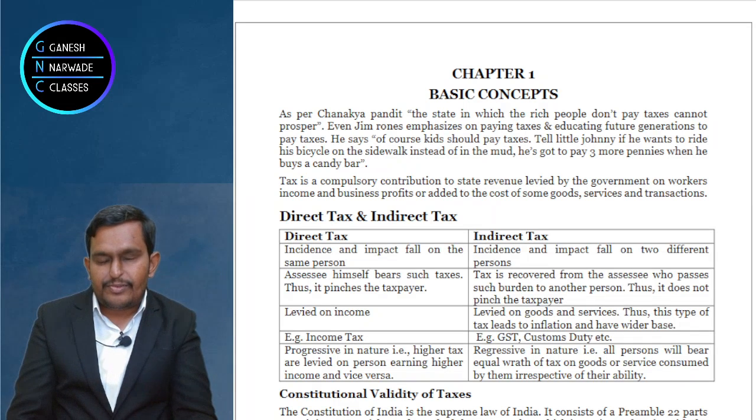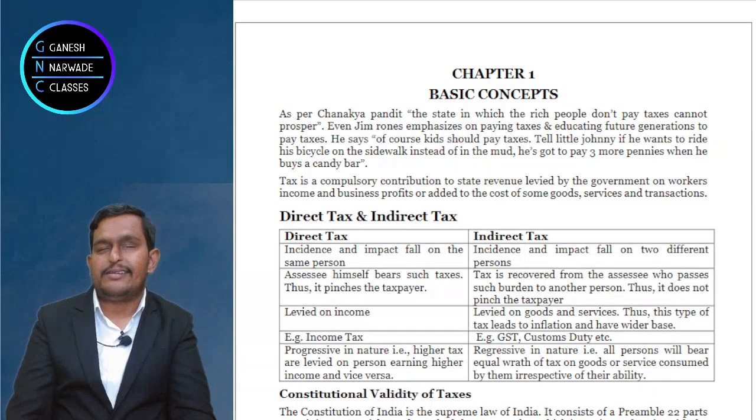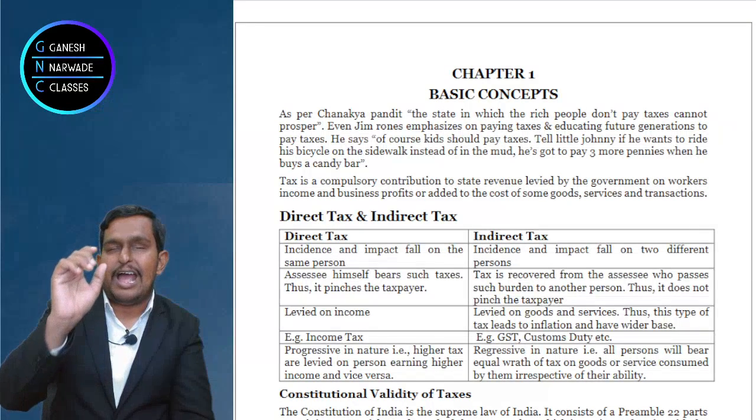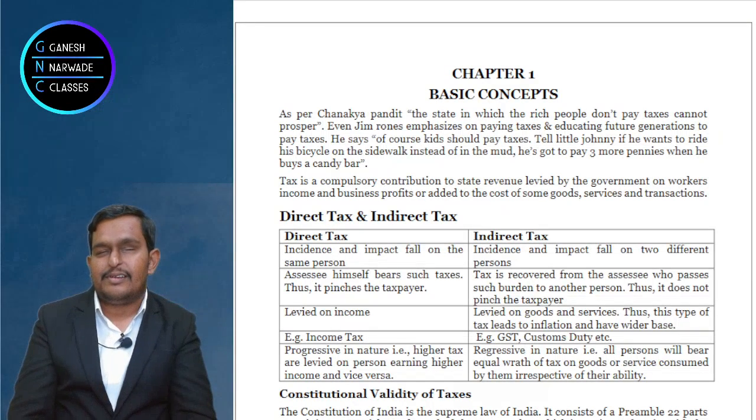When you go to a job, you earn a salary income, correct? When you earn a salary income, a part of the salary you pay to the government as taxes. Now, on whom is the burden, the incidence? On you, the income earner, correct?